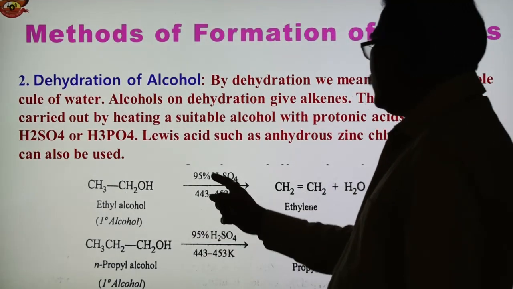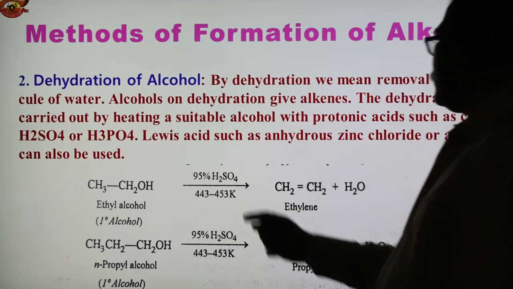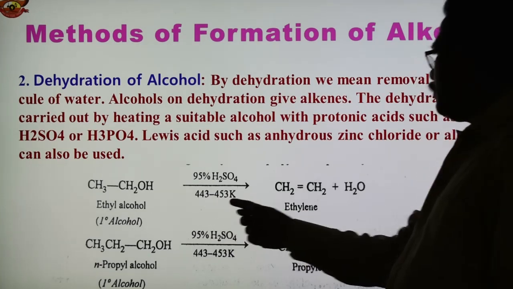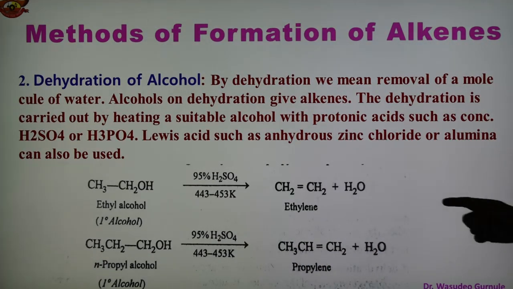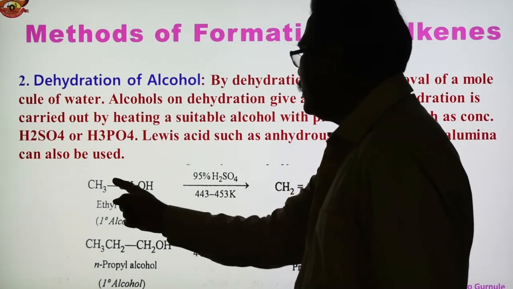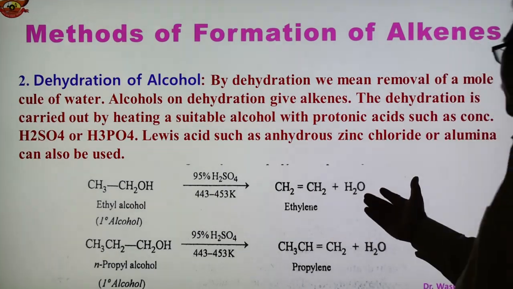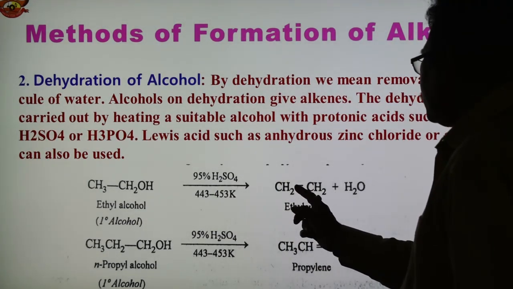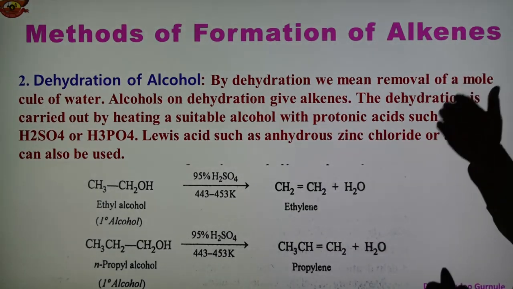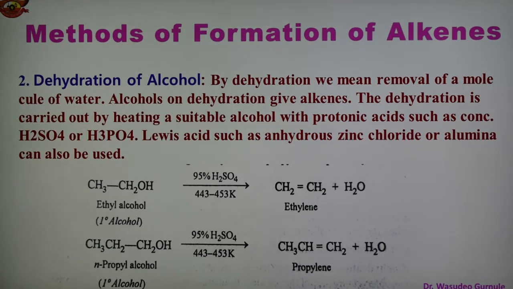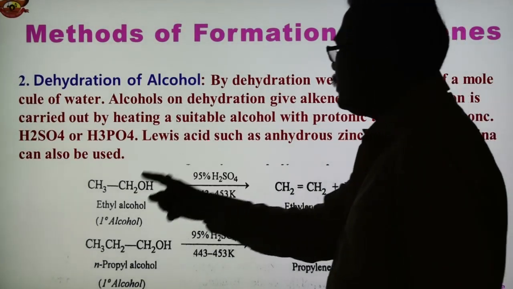This is ethylene and this is propylene that we get as alkenes, and here is the ethyl alcohol. This is the primary alcohol. In presence of 95% sulfuric acid, we have to have the temperature here 443 to 453 Kelvin. So there is a removal of OH from this carbon and hydrogen from this carbon. So water gets dehydrated here, water gets removed, and here is a CH2 and also here CH2, but there is a double bond. So removal of this OH and H, removal of water from alcohol, we get the alkene. So in the first case we obtain ethylene from ethyl alcohol.